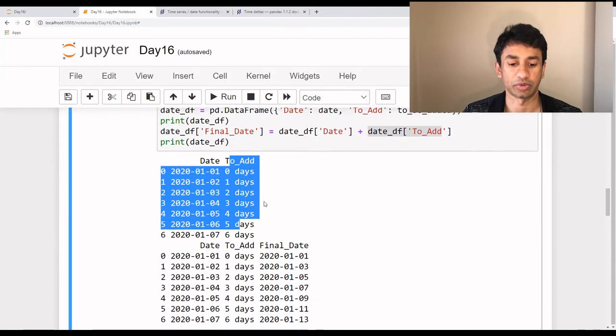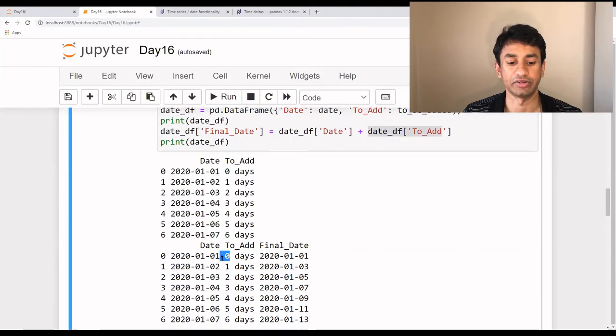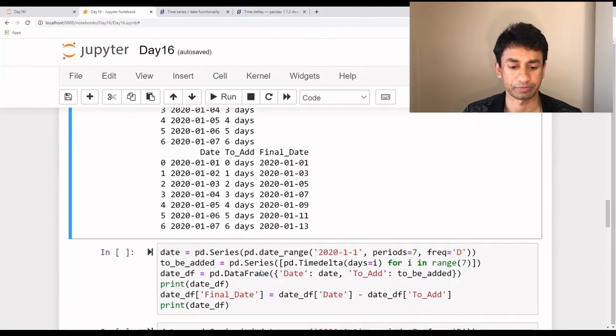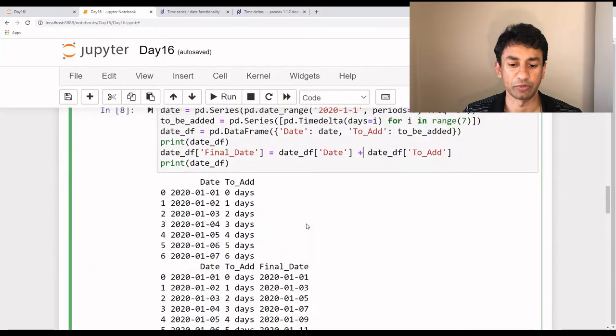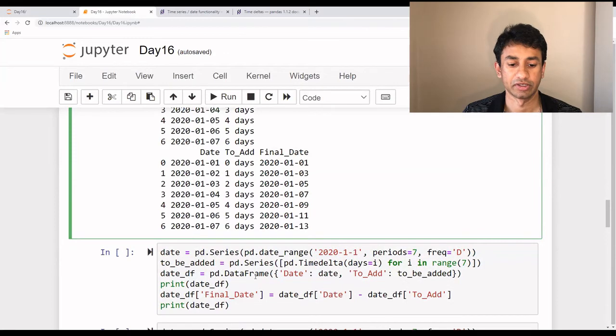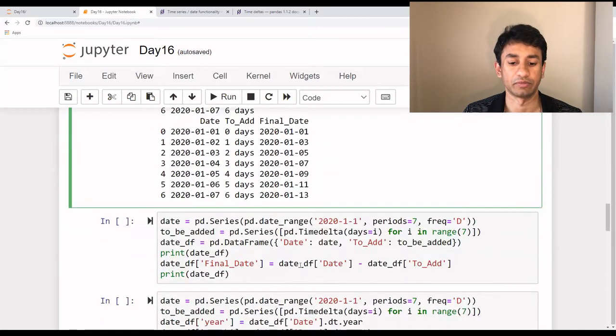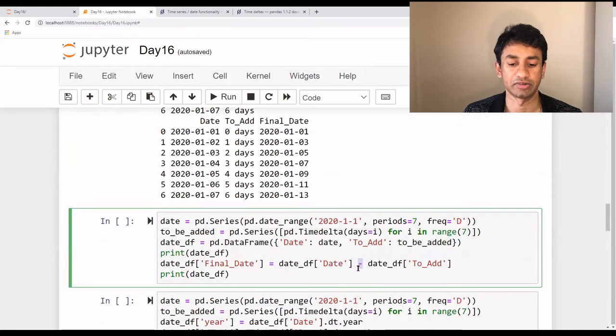As you see here, since it is 0 days, this is unchanged. 1st of Jan 2020 remains the same. Here we are adding 1 day to it, so from 2nd of Jan it becomes 3rd of Jan, and so on. Now let's see what happens if I subtract the date. I'm going to use the same data frame, but instead of adding the days, I'm going to subtract the days. Let's see what happens here.